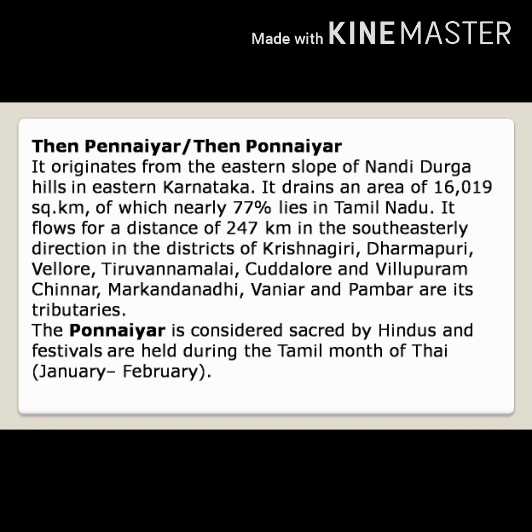The Ponniyar is considered sacred by Hindus. Festivals are held during the Tamil months of January to February.